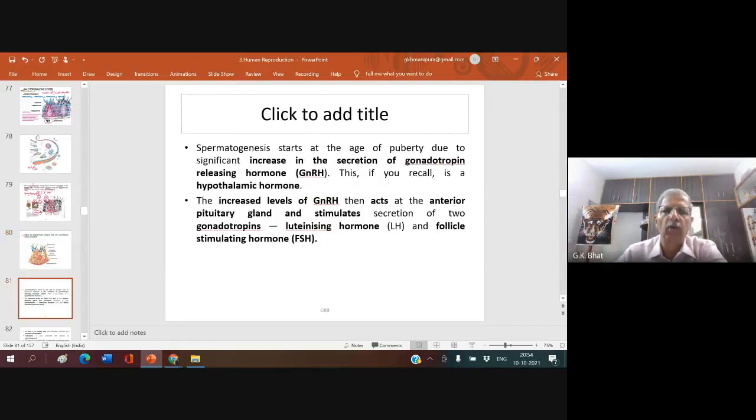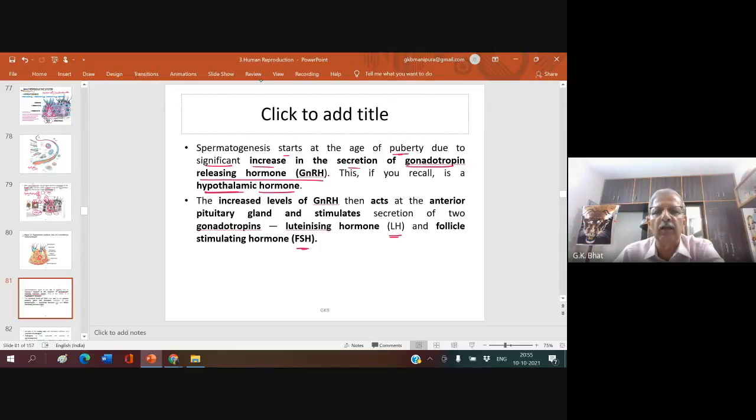Right? Now, spermatogenesis starts at the age of puberty due to a significant increase in the secretion of gonadotropin-releasing hormone. You might have heard about that. There is a hormone called gonadotropin-releasing hormone. This gonadotropin-releasing hormone is produced by the hypothalamus. It is a hypothalamic hormone. When it comes to the pituitary, it makes the pituitary produce two hormones, LH and FSH.